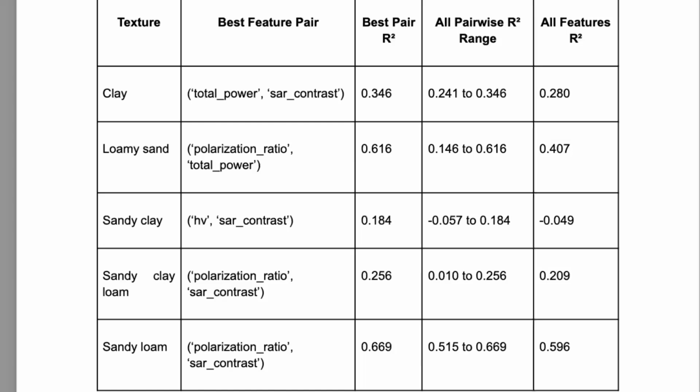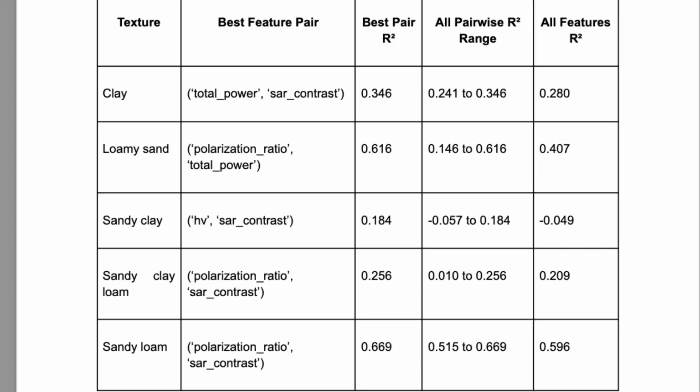In machine learning, sometimes throwing all possible input features into a model isn't the best strategy. Sometimes some features can be more harmful than useful. They can confuse the model and hurt the model performance. So I wanted to see, what if we pick the two best features for each soil type? Could that do any better than using all the features?